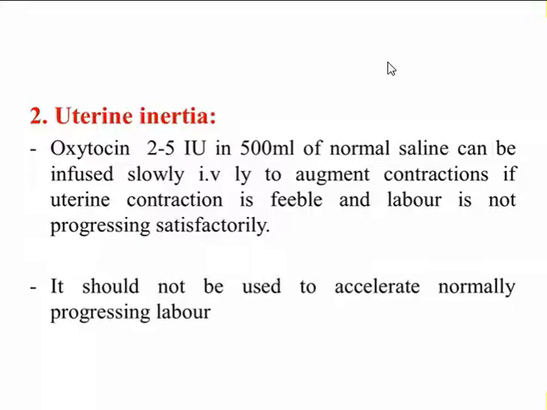In normally progressing labor, the uterus will contract normally and expel the fetus normally, and if you try to give oxytocin, there will be a chance of uterine rupture.